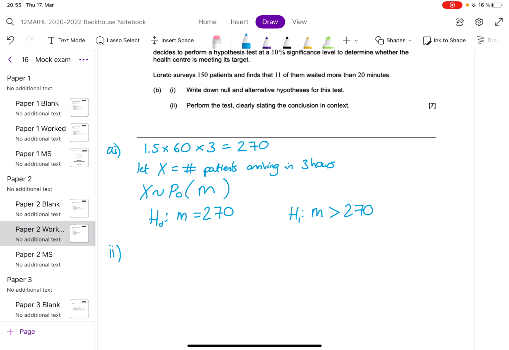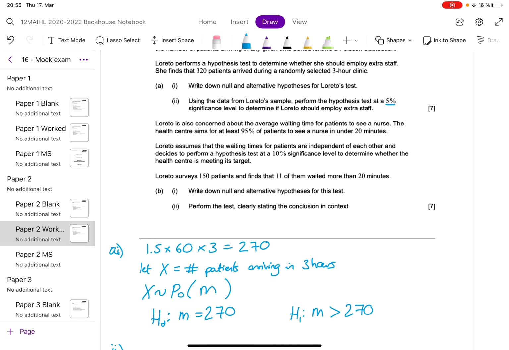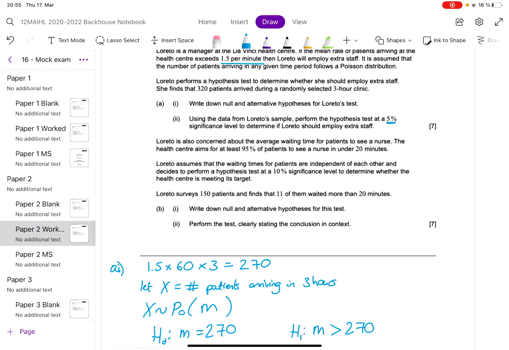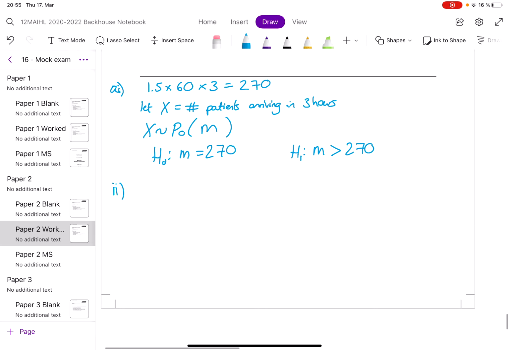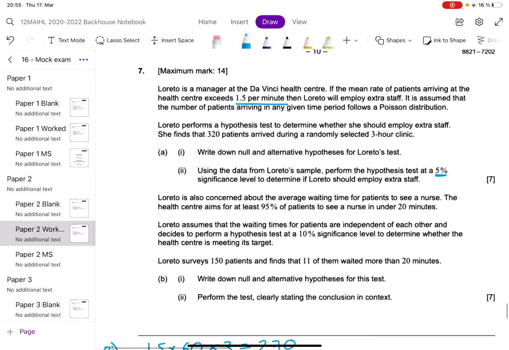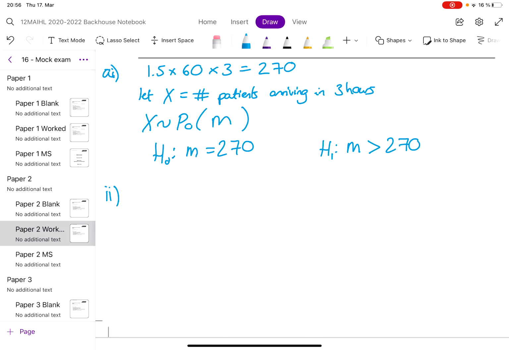Part 2, we need to basically do the test and figure out an answer to whether Loreto is hiring more staff or not. And we're doing this at the 5% significance level. She's found out that there's 320 patients that arrived when she gathered her information.